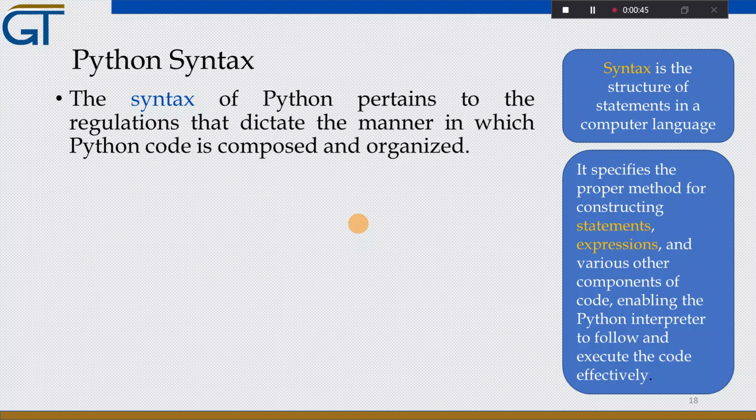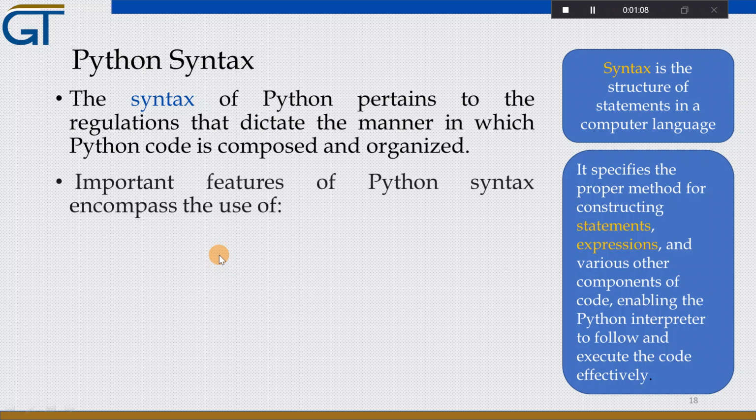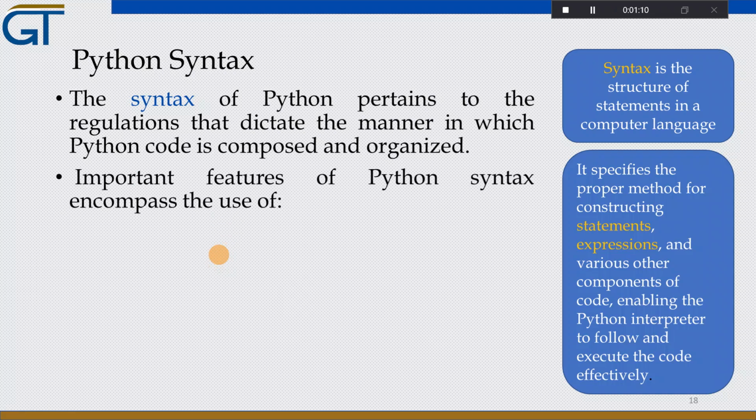We will see what statements and expressions are in the future, and various other components of code enabling the Python interpreter to follow and execute the code effectively. That means if we don't write the syntax of Python properly, the interpreter doesn't understand and will not be able to execute. So what are important features of syntax in Python?